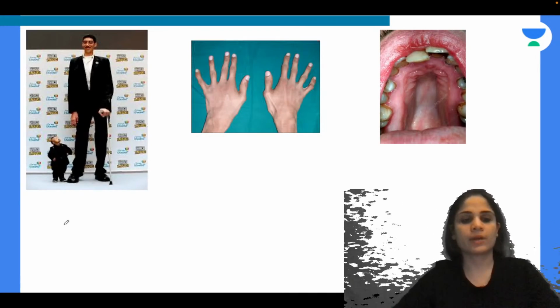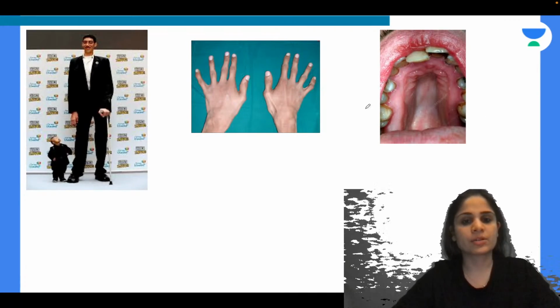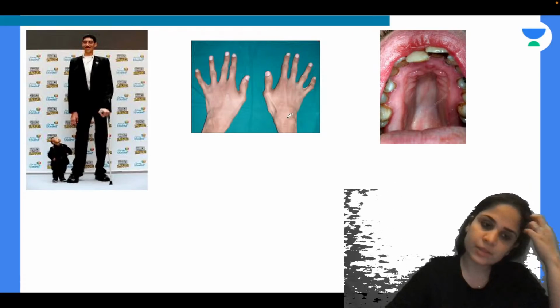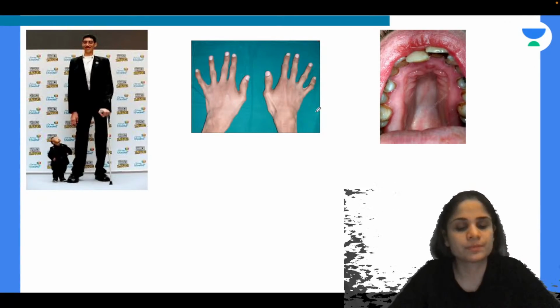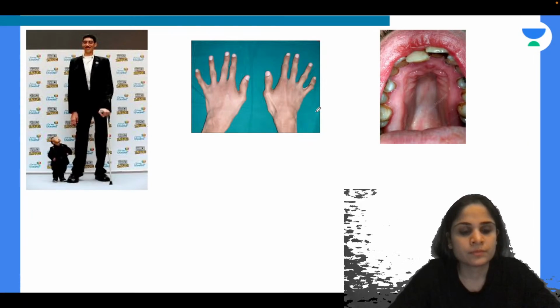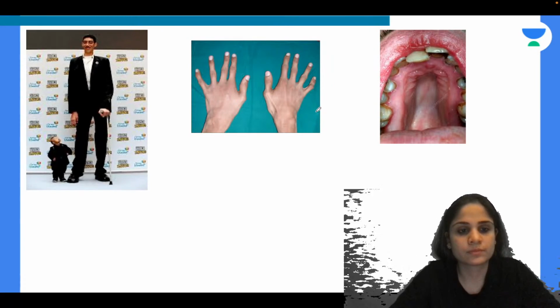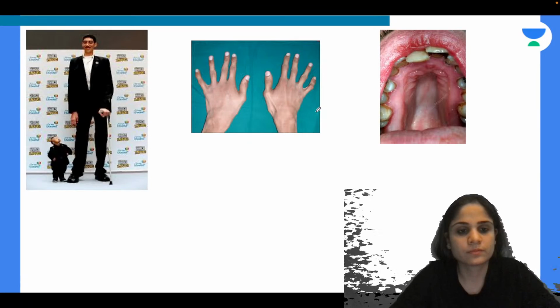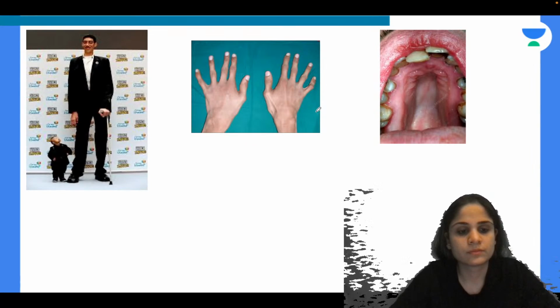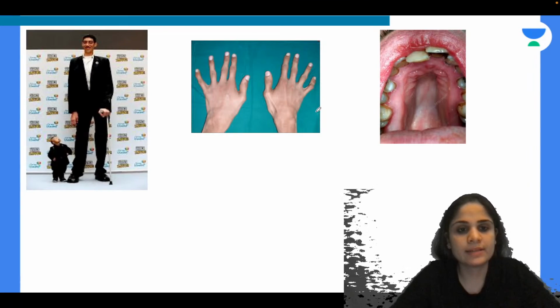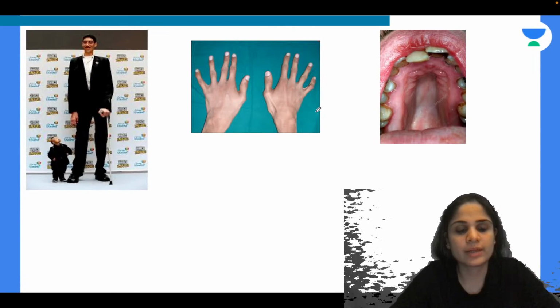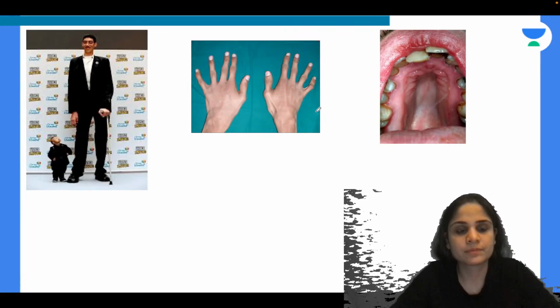Alright, okay. Now from these three pictures, first of all tell me what are these three pictures and then identify the disease that I am trying to show you in this picture. Identify these three pictures and then tell me what exactly do you see in them.